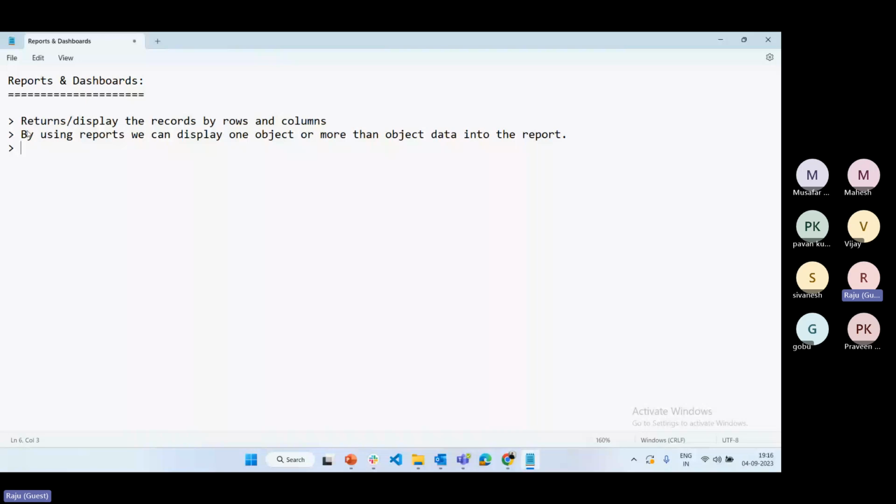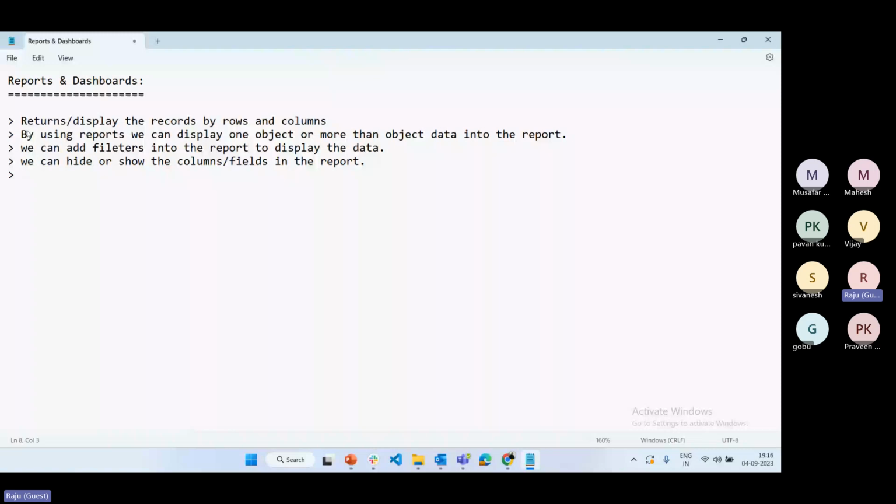And we can also add filters into the report to display the data. We can also hide or show the columns, whichever fields are required. We can enable columns or fields in the report. This is also a drawback in list view. In list view, up to how many fields can we add? Maybe 10 to 15 fields only, but in a report we can add many more fields. So these are the advantages we have.